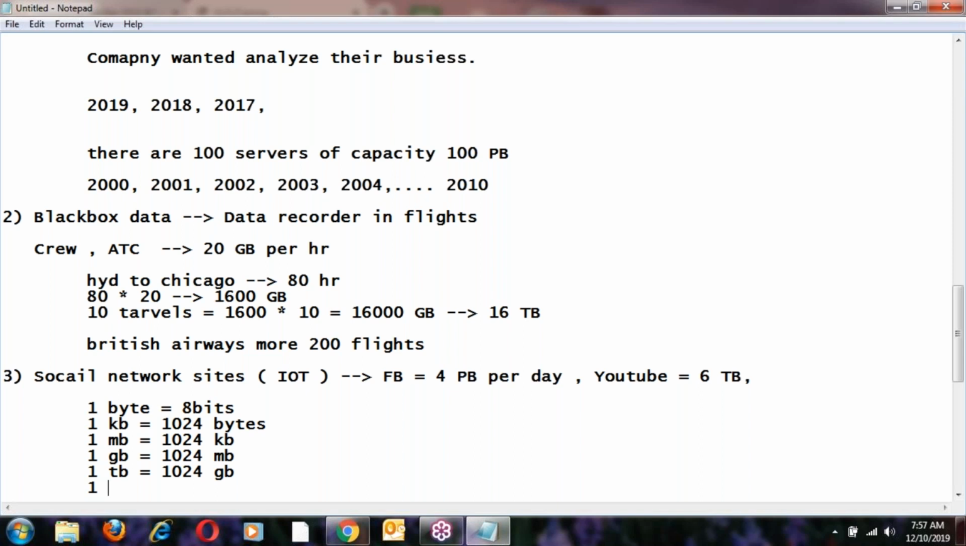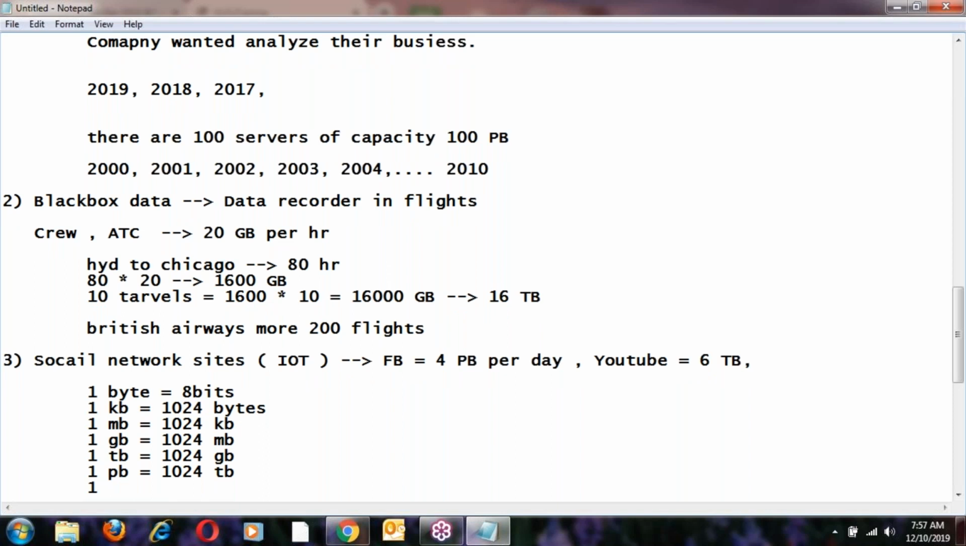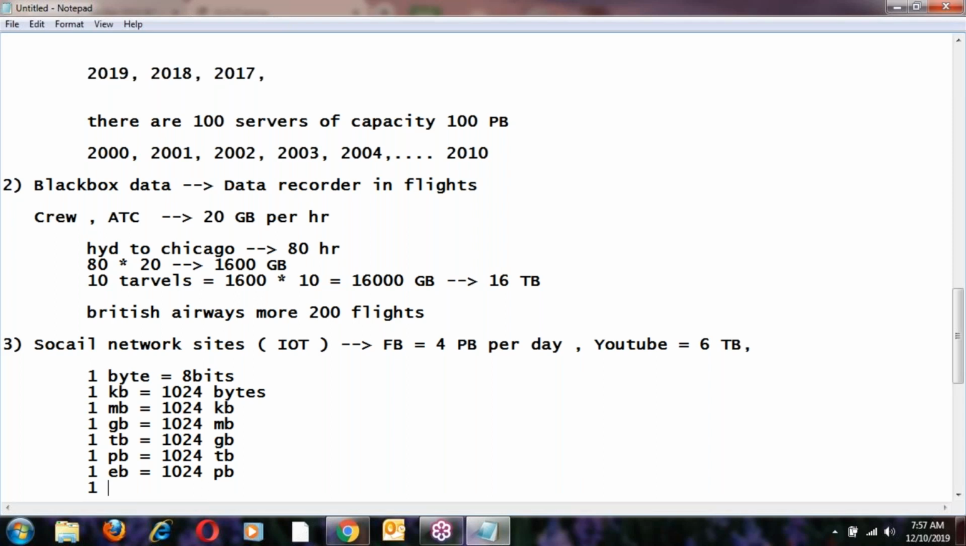So after terabytes, next is petabytes. 1 petabyte equals 1024 terabytes. After petabytes comes exabytes, which is 1024 petabytes. Next after exabytes is zettabytes. 1 zettabyte equals 1024 exabytes, right?